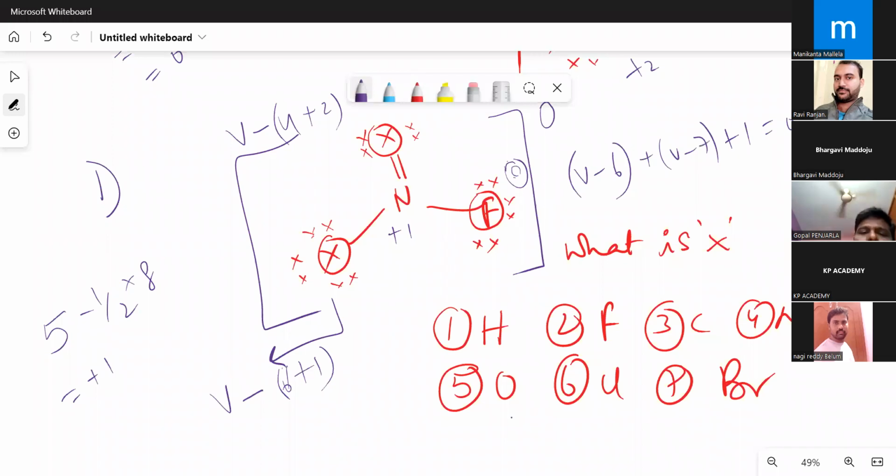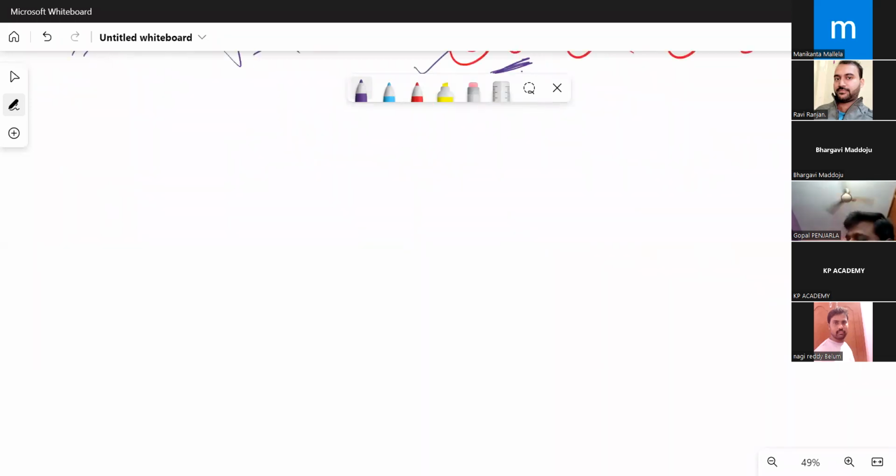Sum of the formal charges: 0 plus 1, V minus 6, V minus 7. It is equal to, how much will you get? We are going to get 2V is equal to 13 plus 1, that is 14. So V is equal to 7... Now the valence electrons are 6 present only in this species. That is why in place of the X, oxygen must be present there. So this is how we can convert a concept into a question, right? In this, so many things are there: calculating the formal charges, and also you should know.